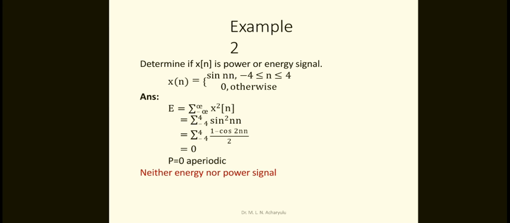That is applied here, you just have to put 1 minus cos 2n by 2. So therefore you will apply the value of minus 4 to plus 4 in this equation and you will get 0. Finally the value is 0. Then P is equivalent to 0 in the aperiodic, so this is neither energy nor power signal.